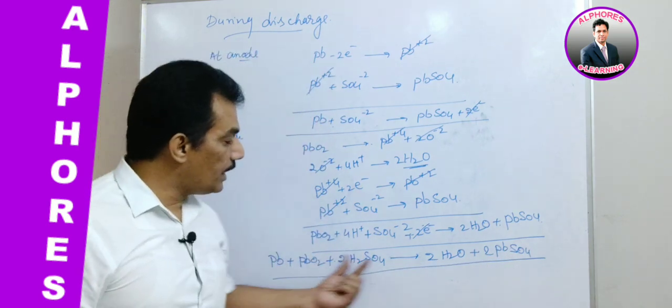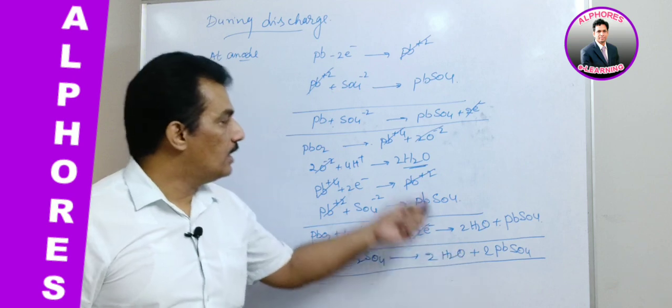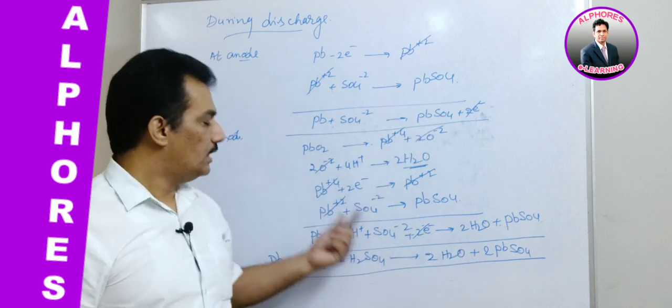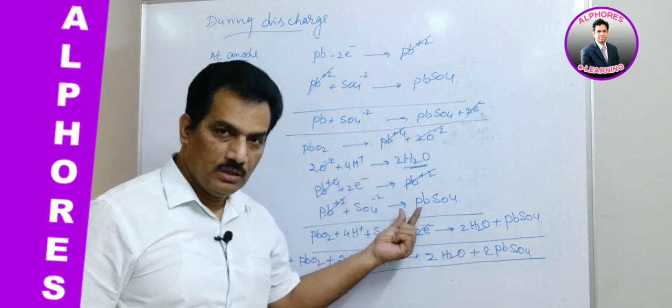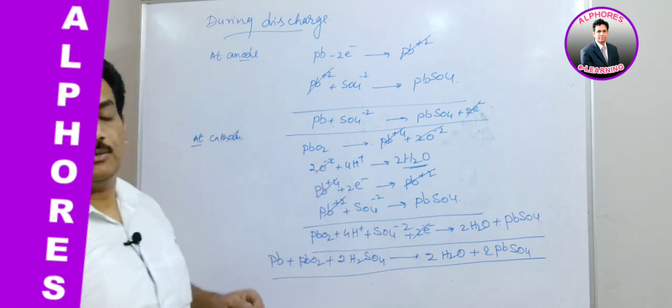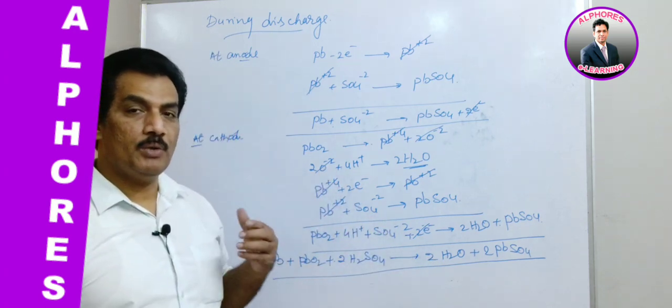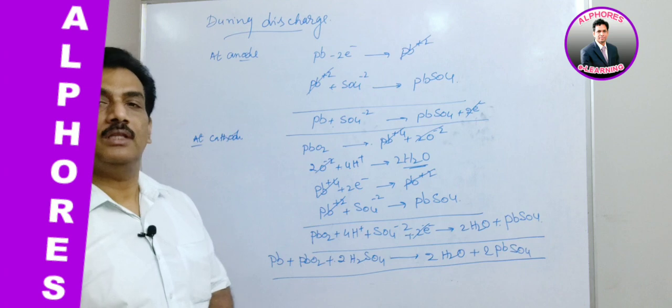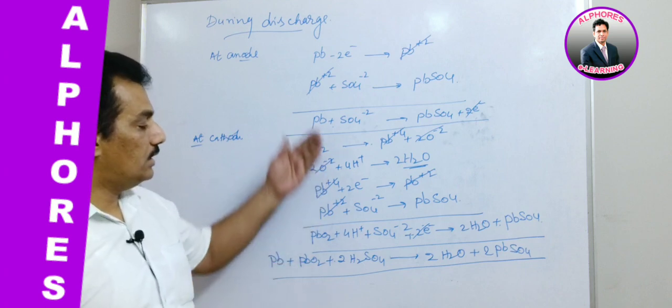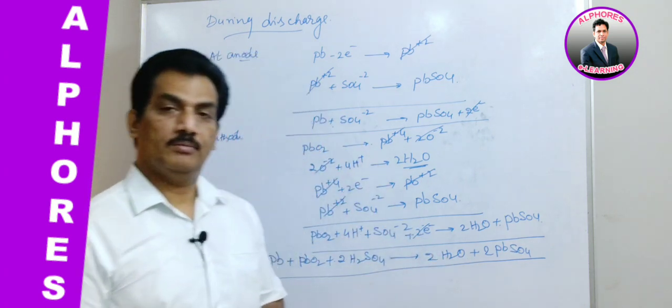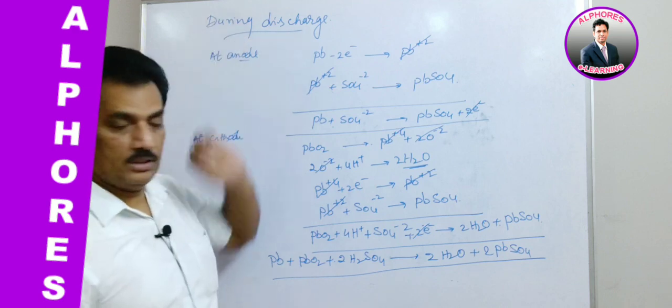This is the total cell reaction. Here at the anode sulfation, at the cathode also sulfation. That's why this lead storage battery functions depending on the double sulfation theory. Clear? This is the total cell reaction during discharge.